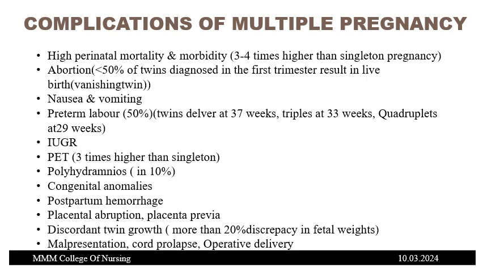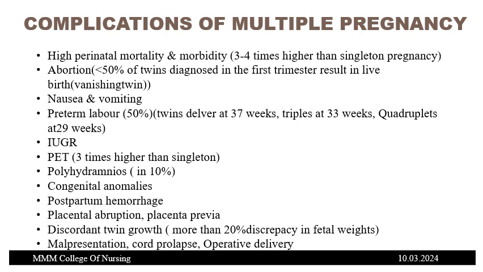We'll come to the complications of multiple pregnancy now. High perinatal mortality and morbidity, 3 to 4 times higher than singleton pregnancy, and abortion. Less than 50% of twins diagnosed in the first trimester result in live birth, the vanishing twins. Nausea and vomiting will be exaggerated.